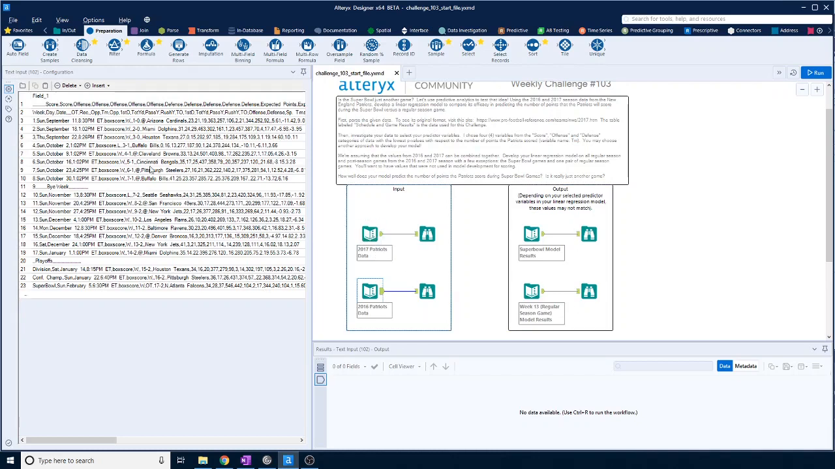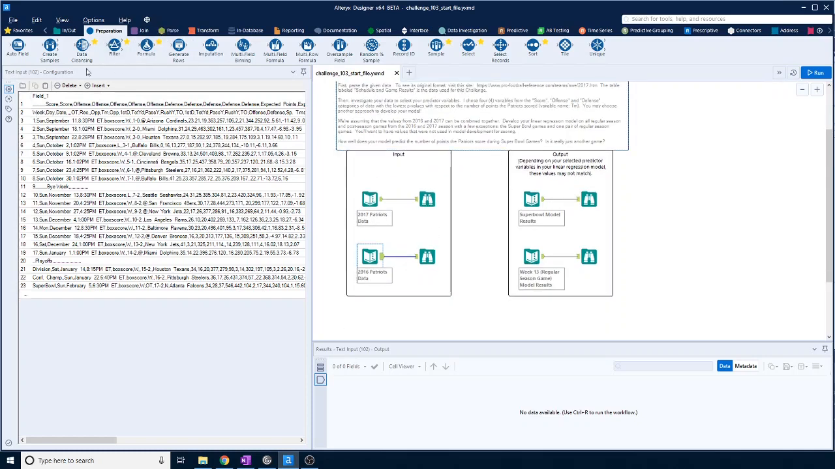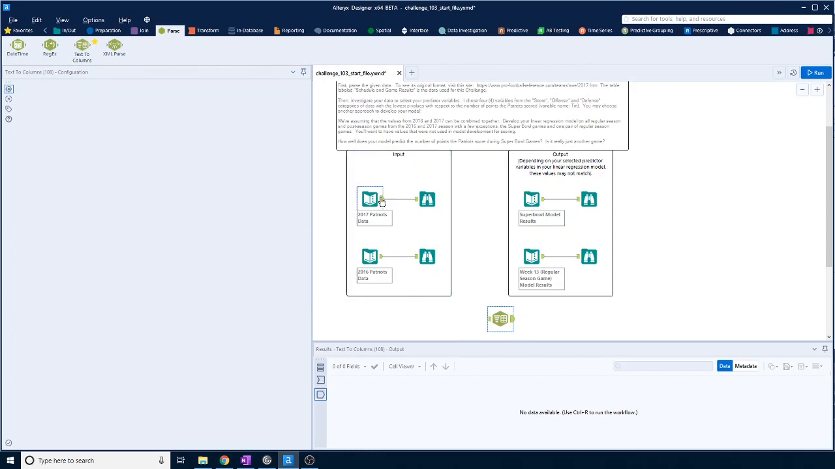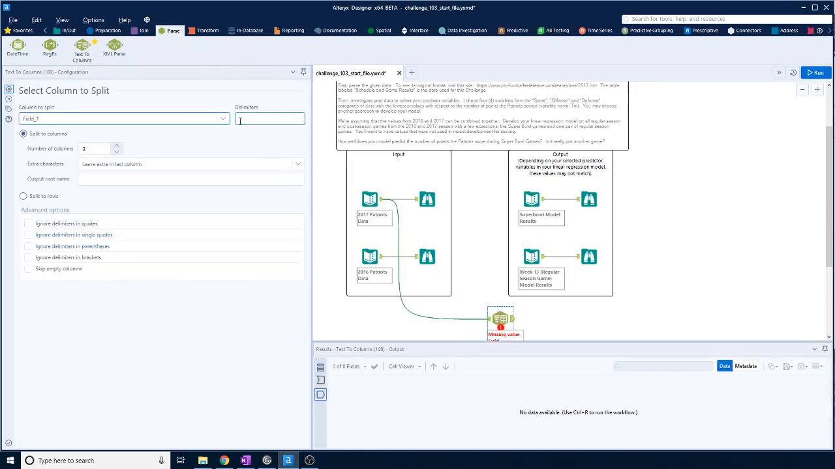Right, the first thing I think we need to do is sort out this data. We seem to have two rows of headers in rows 1 and 2, and then the actual data starts in 3. Okay, let's split this out and see what we've got. If we bring in a parse, we'll do it on the 17 data first. We'll parse it on commas. How many have we got?